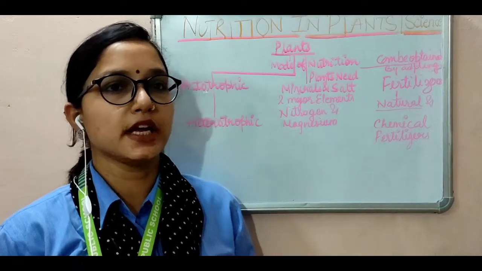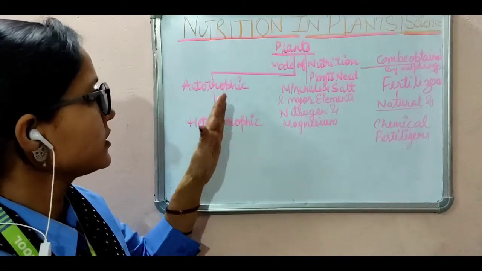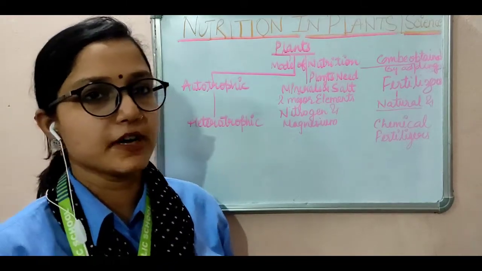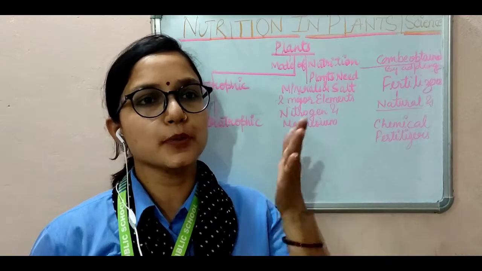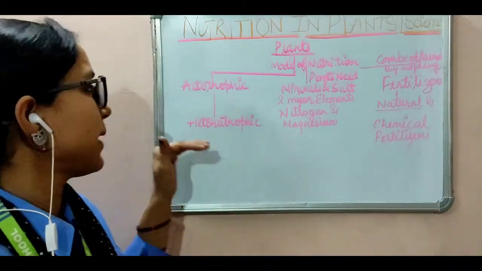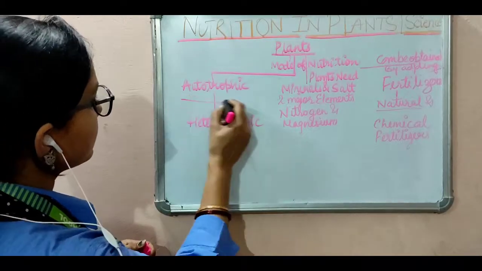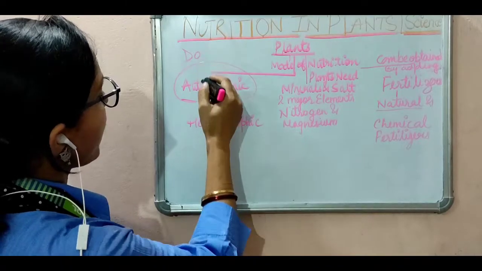With the help of this chart, we can understand the nutrition in plants and the mode of nutrition. Firstly, I will tell you the modes of nutrition in plants. The first is autotrophic. Auto means self, that is the self nutrition that plants do. They make their food on their own.